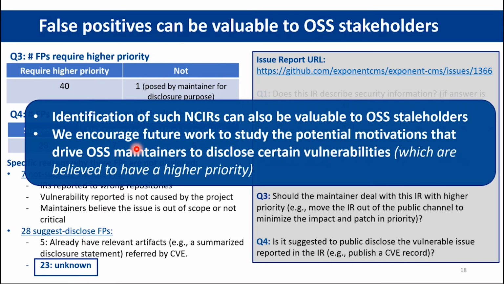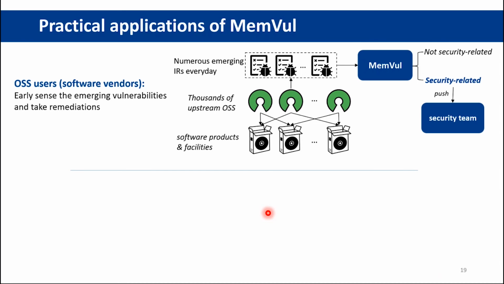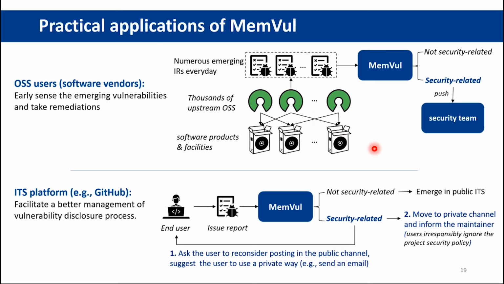Hence, the identification of such NCIRs can also be valuable to OSS stakeholders, and we encourage future work to study the potential motivations that drive OSS maintainers to disclose certain vulnerabilities. Finally, Manvo can help OSS users sense the emerging vulnerabilities in OSS components used in their products and thus start the remediation process earlier. For IDS platforms, Manvo can help them facilitate a better management of vulnerability disclosure process.